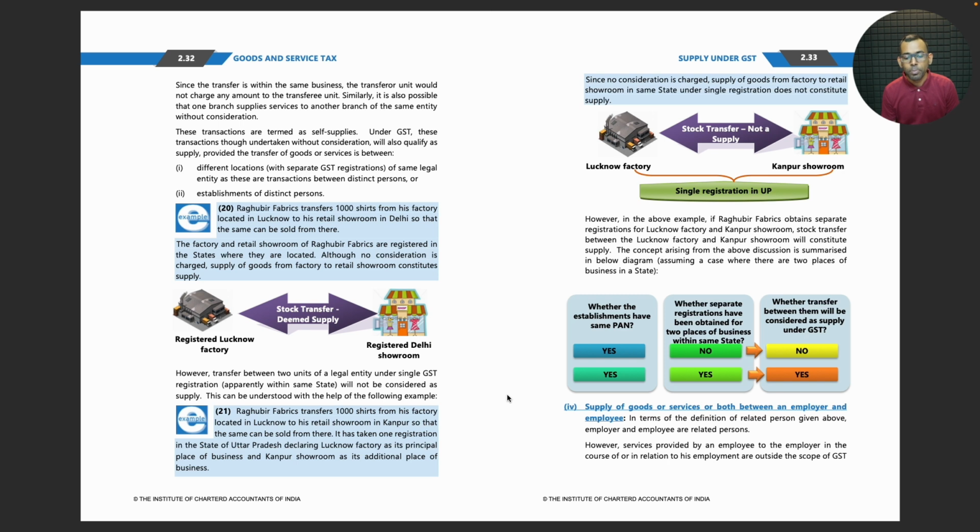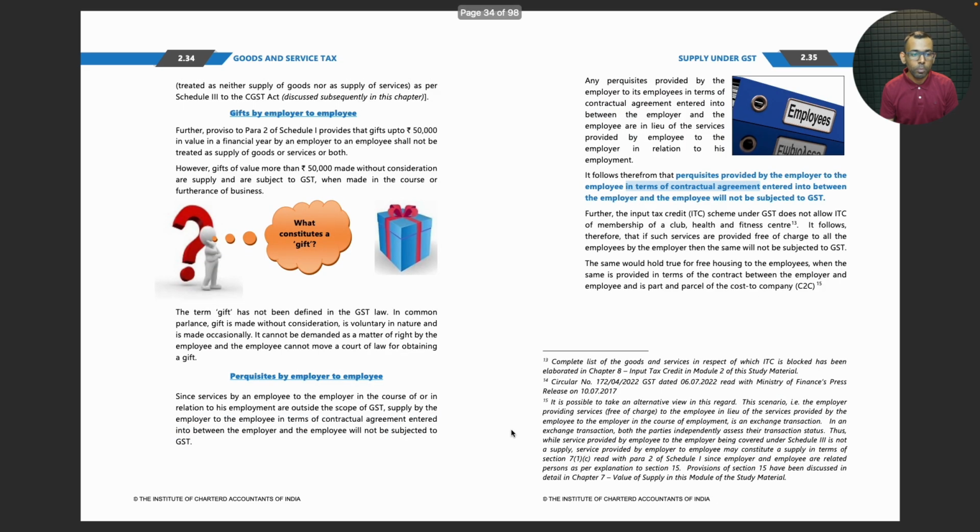Supply of goods or services or both between an employer and an employee. In terms of the definition of related person given above, employer and employee are related persons. However, services provided by an employee to the employer in the course of or in relation to his employment are outside the scope of GST, treated as neither supply of goods nor as supply of services.